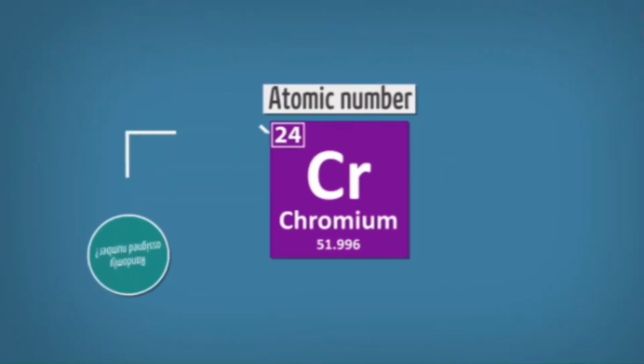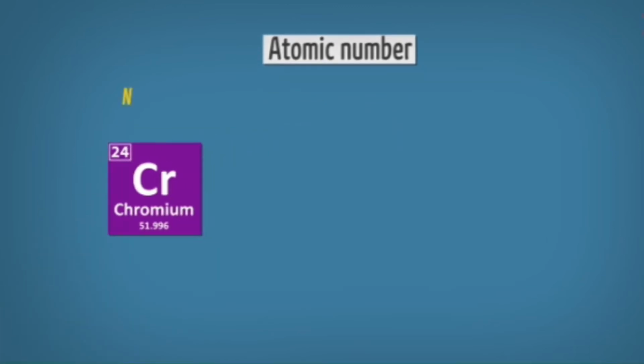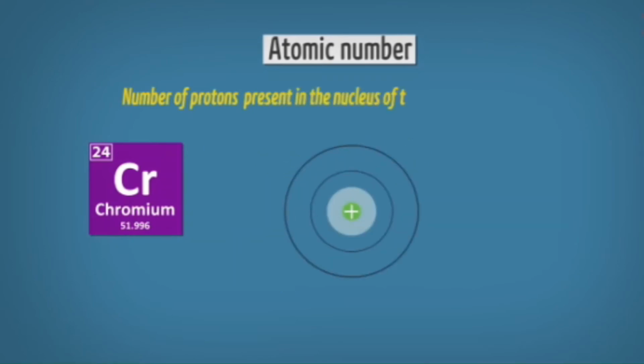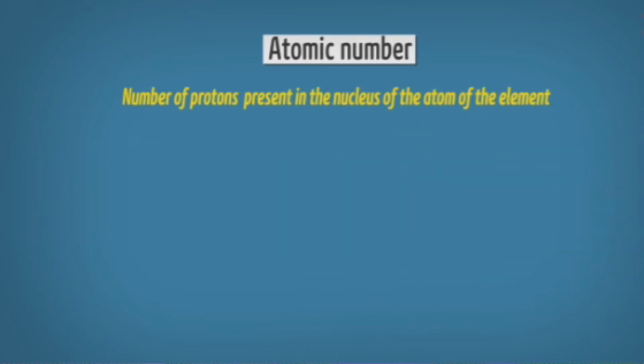Now he came up with the idea of atomic number. Did he simply assign a number randomly, like 24? No, not at all. Because that 24 tells the number of protons present inside the atom.